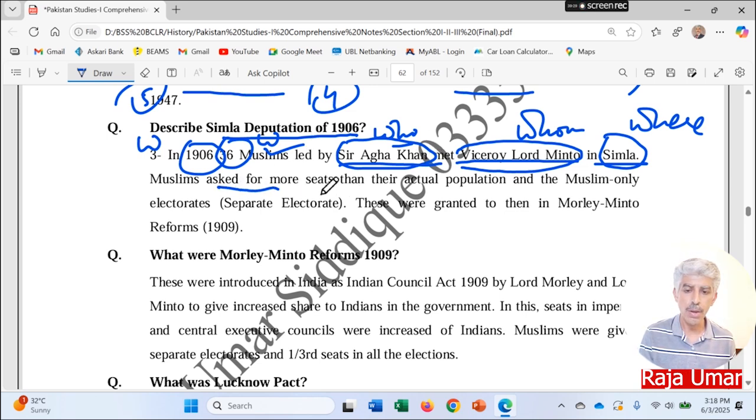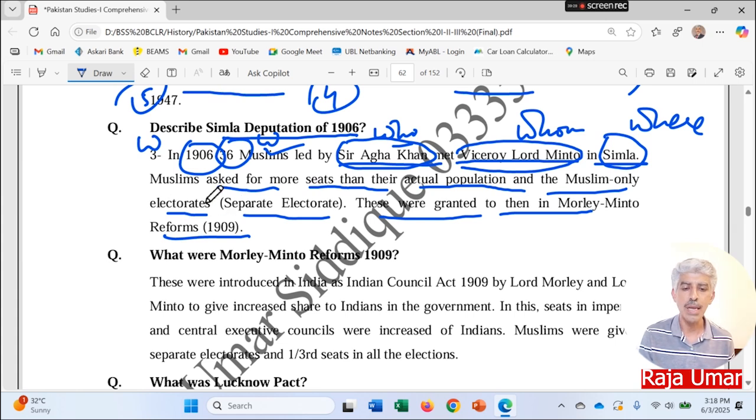Muslims asked for more seats than their actual population, and a Muslim-only separate electorate was demanded in this meeting of the Simla deputation. These were granted to them in the parliamentary reforms of 1909. So you can see that this one was a complex sentence. 2 marks can be awarded for it. And then Muslims asked for more seats and separate electorates. So 1 mark for this sentence, and this separate electorate was granted in the Minto-Morley reforms of 1909.